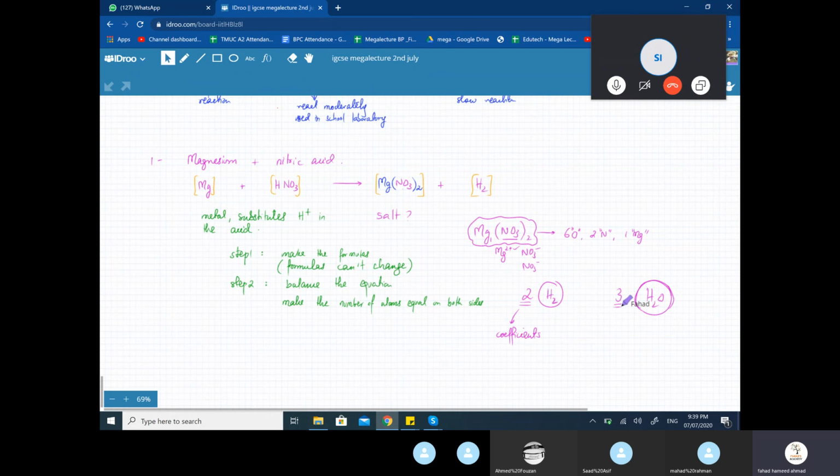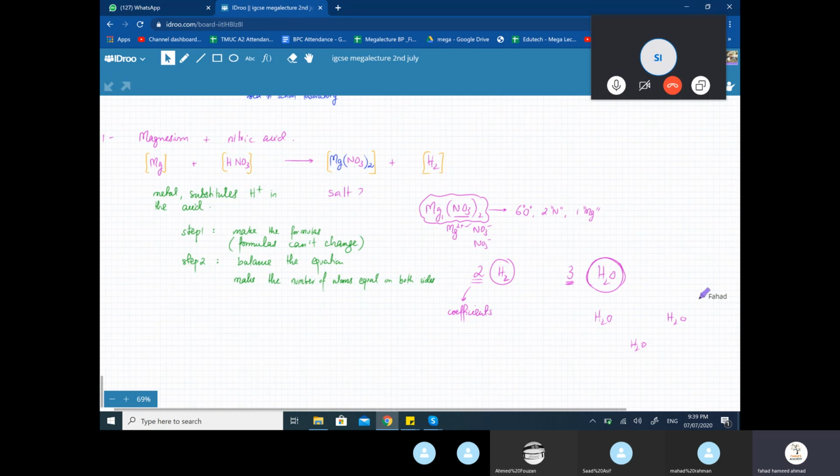And so what does this coefficient mean? If there's 3H2O or 2H2 molecules, the coefficient tells you the quantity of the molecules. If 3 is written in front of H2O, that means there are 3 separate water molecules. There's a water molecule, there's another water molecule, and there's another water molecule. They don't have anything to do with each other. You have a total of 3 water molecules. They're not bonded to each other. They could be in separate places, they could be anywhere on the planet. But you have 3 water molecules.